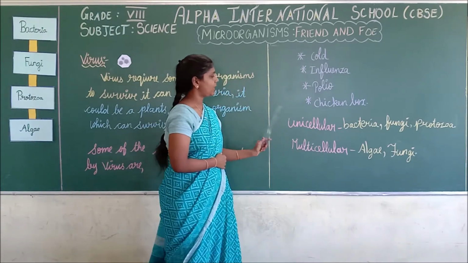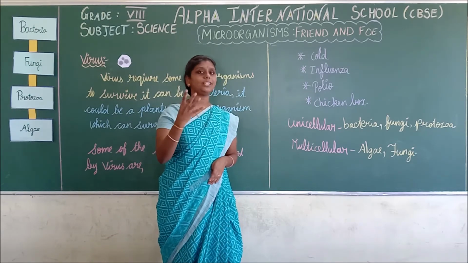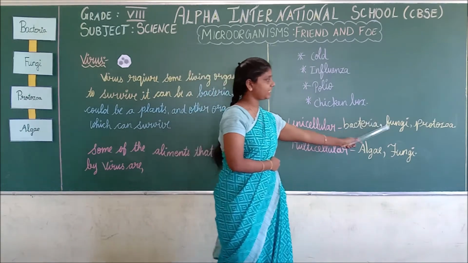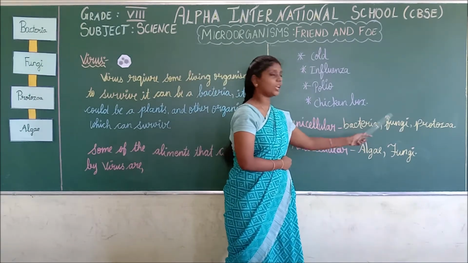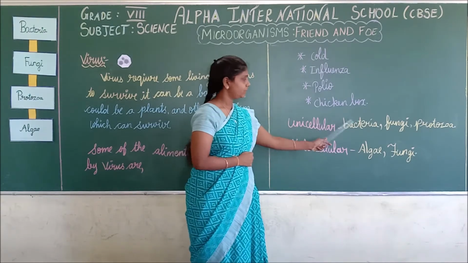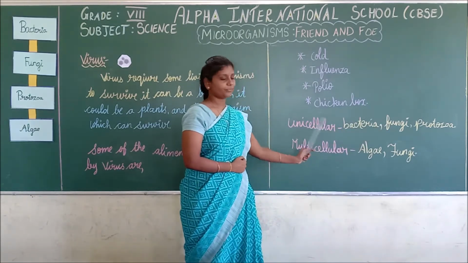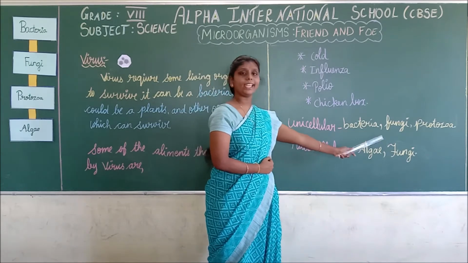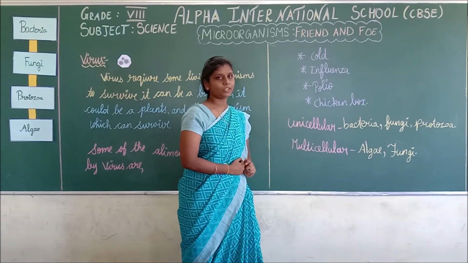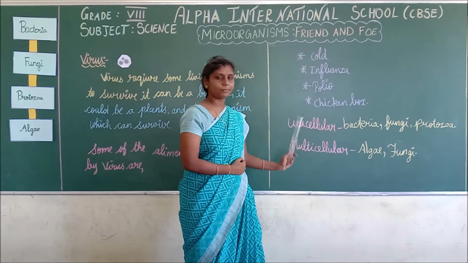Okay. Next, we are going to see what is unicellular. What comes under unicellular and what comes under multicellular? First, unicellular means bacteria, fungi, protozoa. These three types come under unicellular. Unicellular means only a single cell. Next, multicellular means algae and fungi. Algae and fungi come under multicellular organisms. Do you understand what is unicellular and multicellular, and what comes under each?